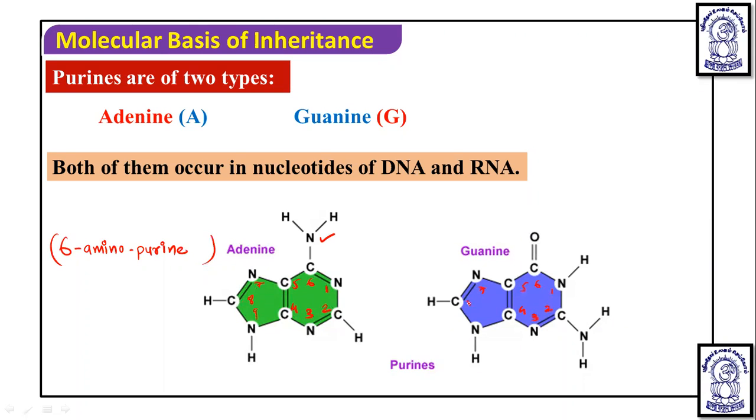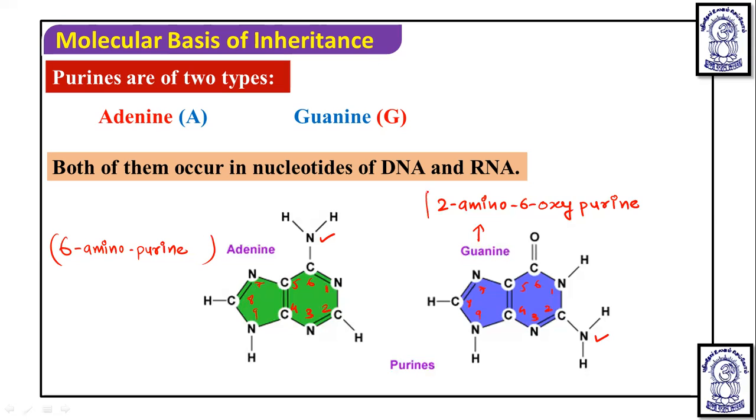6, 7, 8, 9, 9 number ring. Here on this second carbon, you will see the amino group, and on the sixth carbon, you will see the particular that is what oxy group. Okay, so this guanine is named technically as 2 amino 6 oxy purine. It is a 2 amino 6 oxy purine.